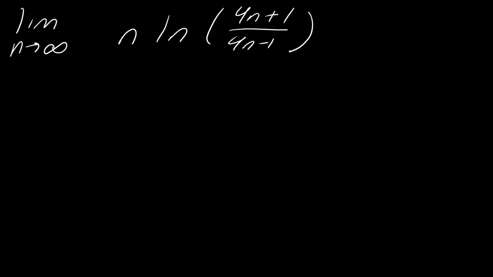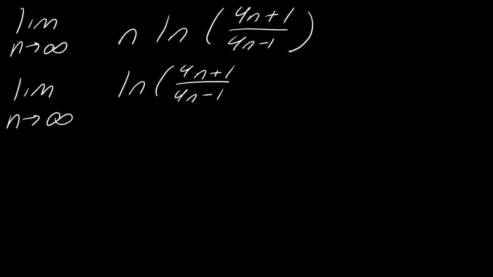I'm going to rewrite this as the natural log of 4n plus 1 over 4n minus 1, all of this over 1 over n. Natural log divided by 1 over n is the same as multiplying by n, but it allows us to put this in a fractional form.